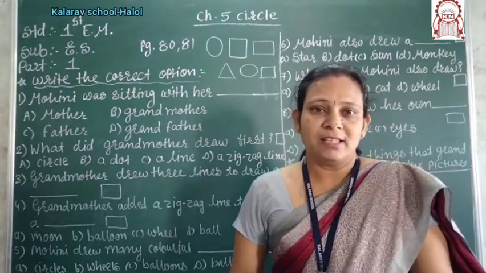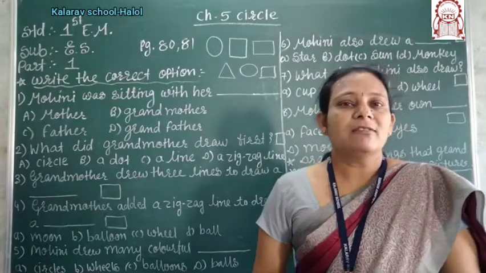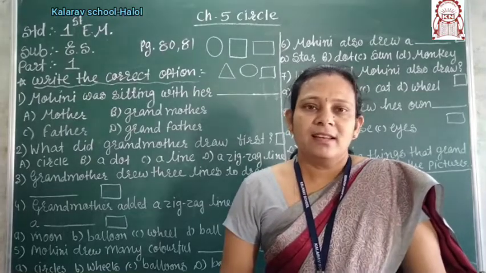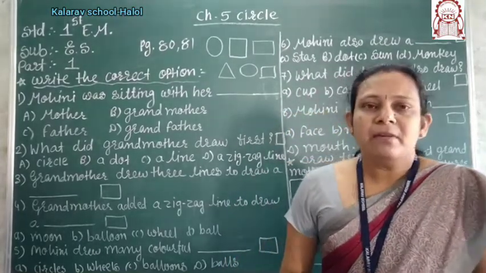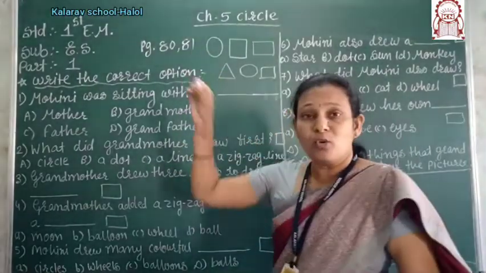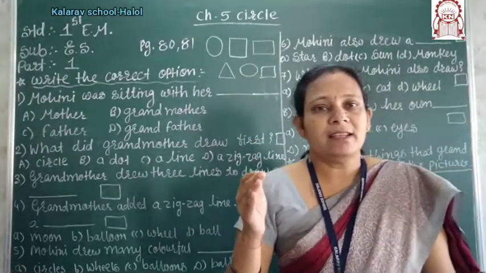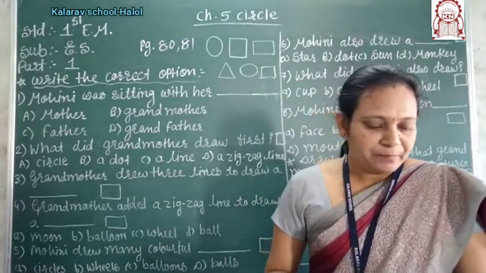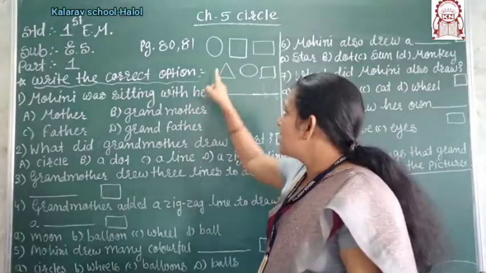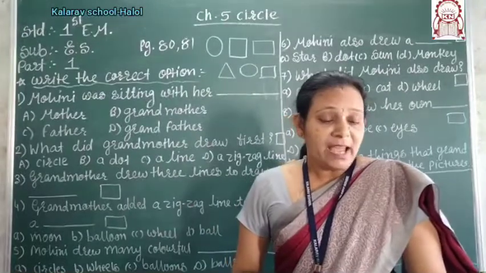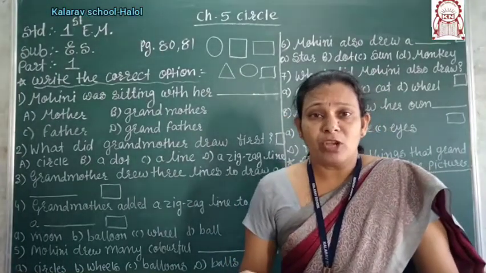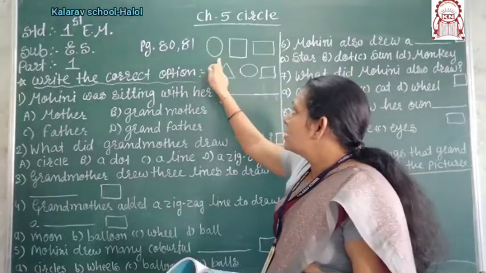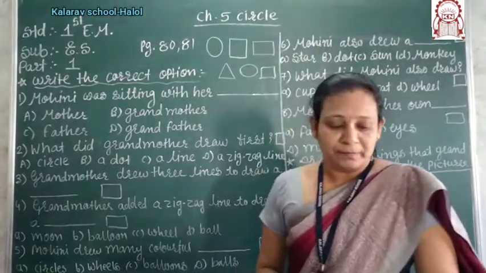Two persons are there. One is the grandmother and another one is Mohini. Mohini is sitting beside her grandmother and the grandmother drew different shapes. Firstly the grandmother drew a circle. Can you draw a circle? Grandmother asked Mohini. You also draw the circle. Now this is the circle the grandmother has drawn.